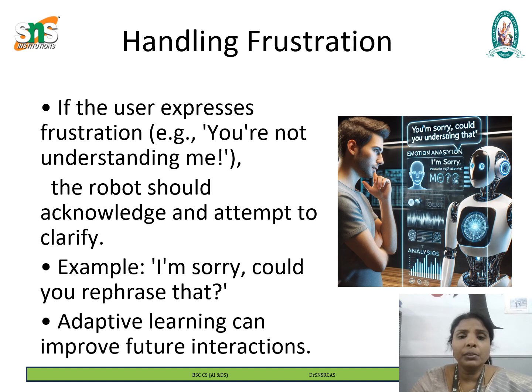The robot should attempt to clarify. Instead of continuing with the same approach, the robot should ask for clarification to better understand what the user means. For example, the response, "I'm sorry if I misunderstood. Could you rephrase that? I want to make sure I get it right." This response does two things: it apologizes for the misunderstanding to show empathy, and encourages the user to clarify the request to improve communication. So adaptive learning can improve future interactions.